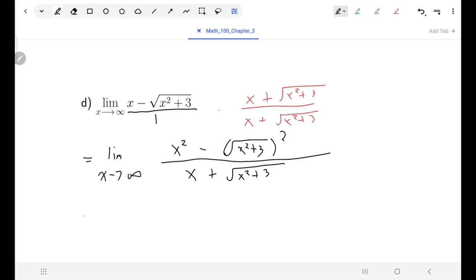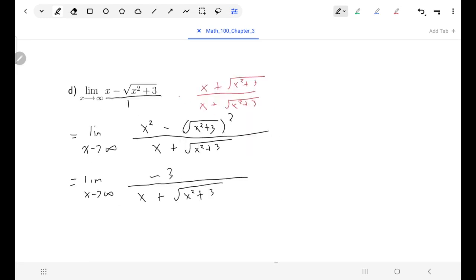In other words, on the top, the square root and the square would get rid of each other. I'd have x squared minus x squared minus 3, which leaves just a negative 3 on the top. And now we're ready to go because I can now see what's going on here.